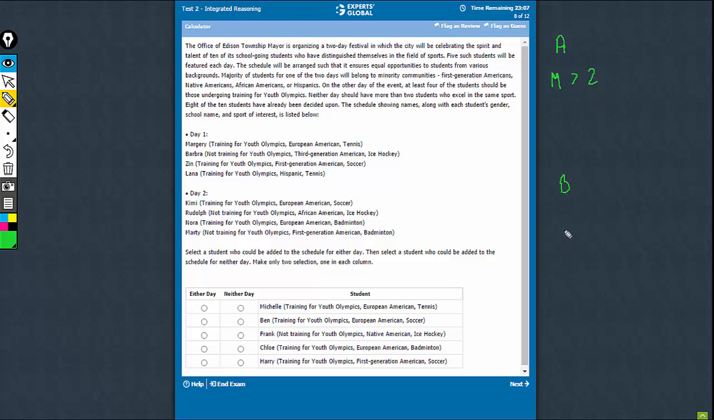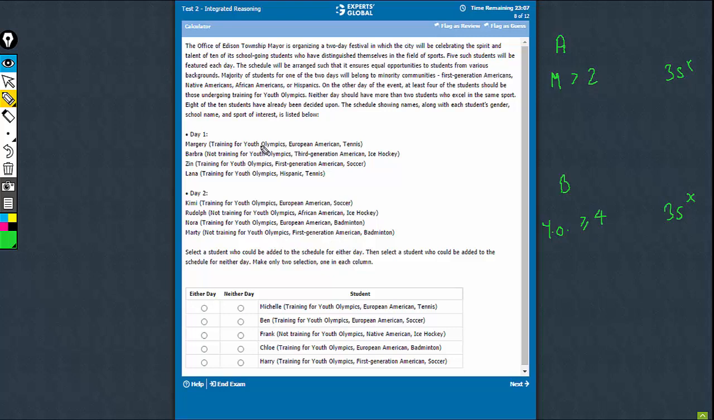The other day there have to be more than 3 students, or let's say greater than or equal to 4 students who are preparing for the Youth Olympics. Neither day should have 3 students in the same sport. 2 is okay. And then the good news is that 8 of the students have been finalized, making the job a lot easier for us.